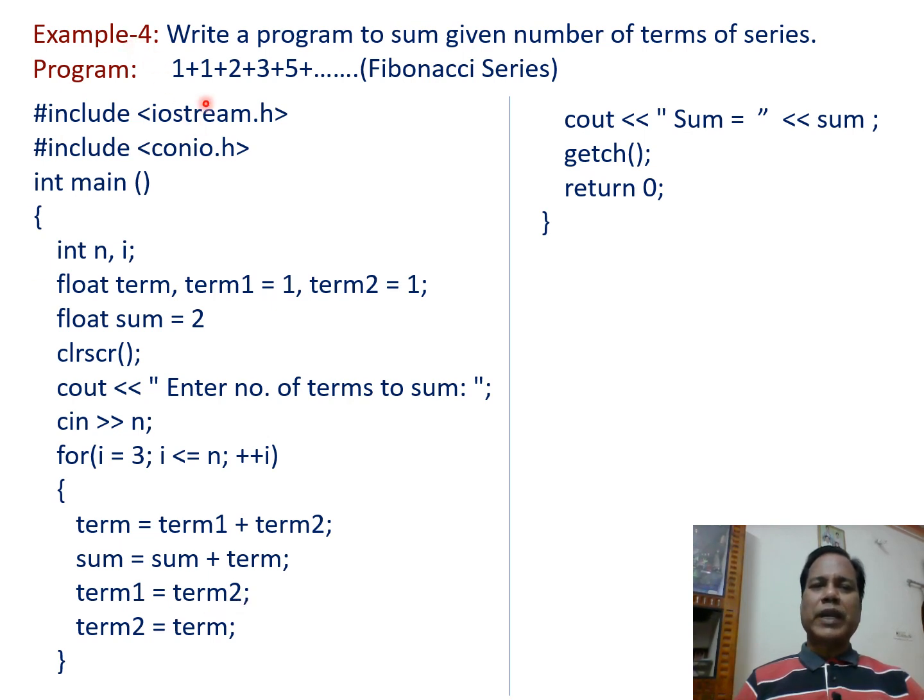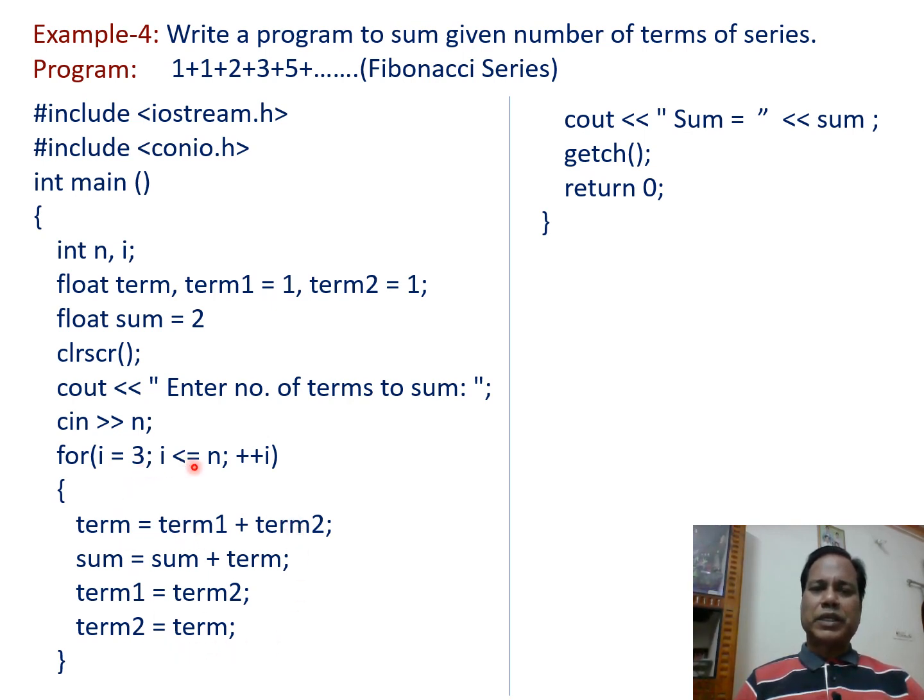The value of the second term is assigned to the first term, and the second term is going to be the sum of the previous two terms. So term 2 is equal to term, that is the sum of the previous two terms.